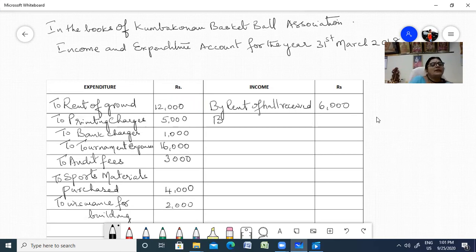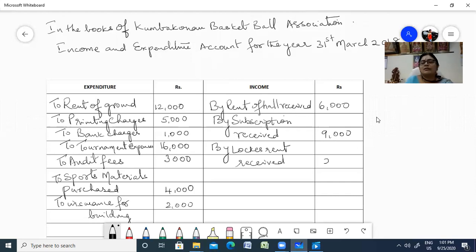Then by subscription received, 9,000. Then by locker rent received, 2,000. When you go and play basketball, obviously you'll be using a locker, so you'll be paying rent for it.